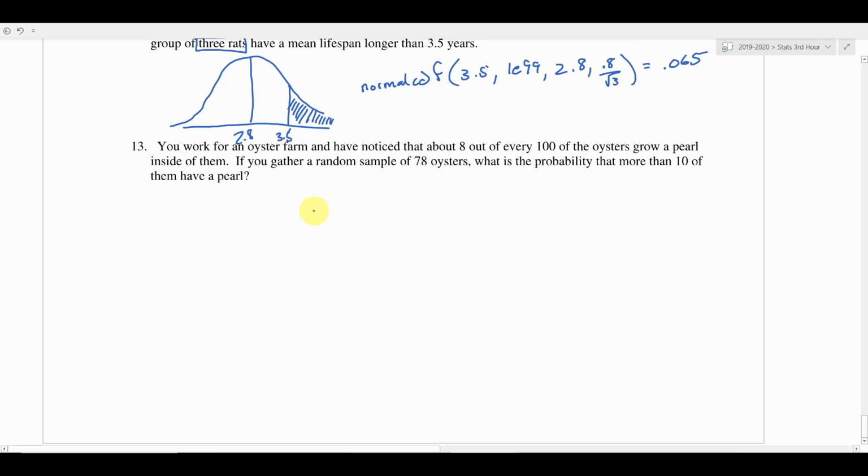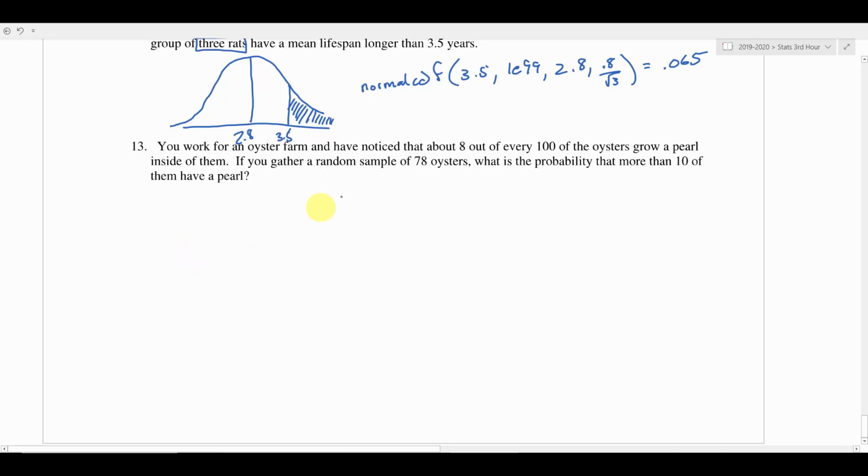It really is, just to make sure that you didn't forget about binomial distribution functions, because this is binomial because it's a two outcome experiment, right? Either the oyster has a pearl or it does not have a pearl. So that has two outcomes.